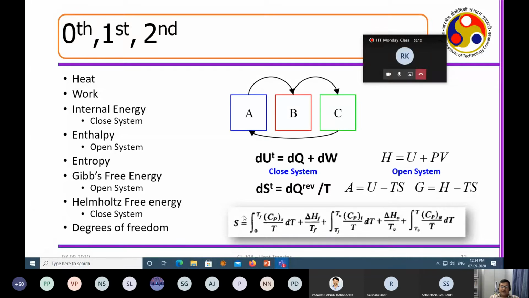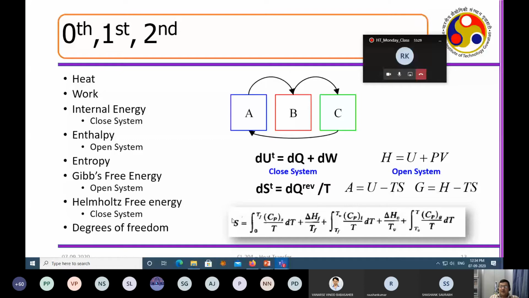So the third law of thermodynamics defines what? It defines the total degree of randomness associated with the system, and the amount of energy that is not available to you, which is quantified by this parameter called entropy.